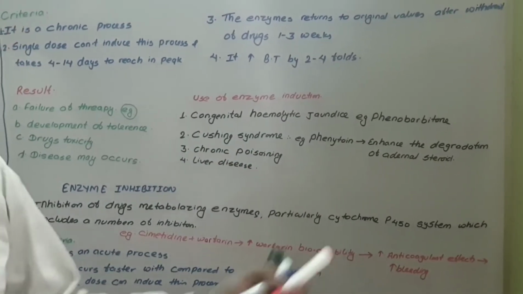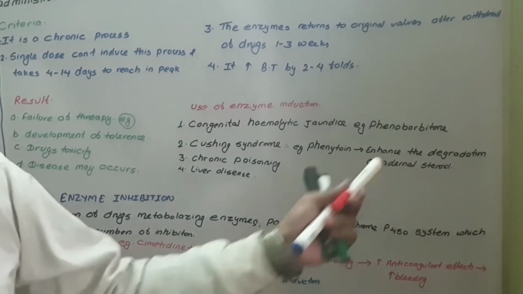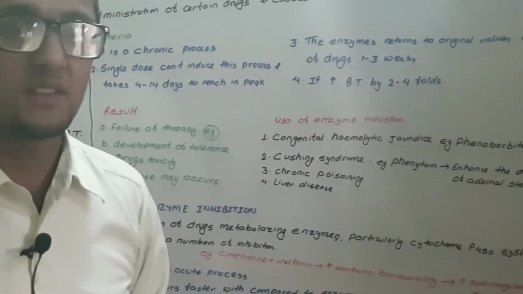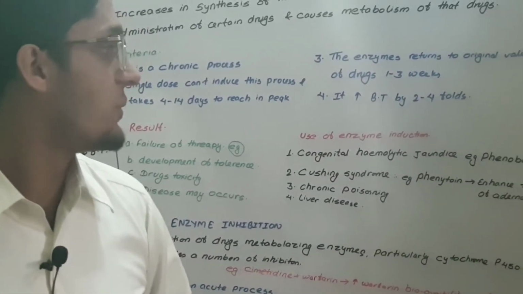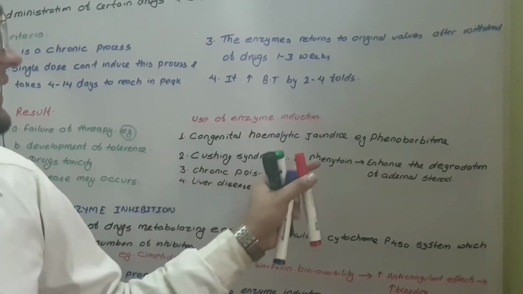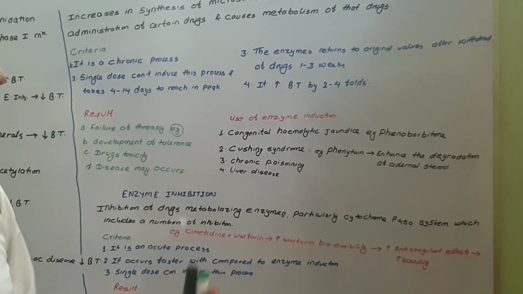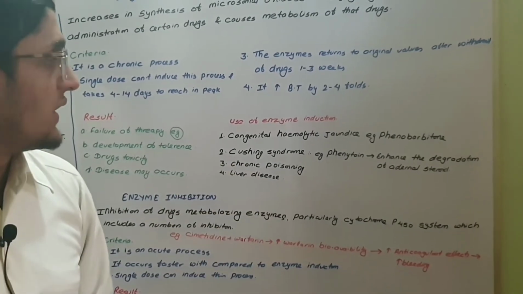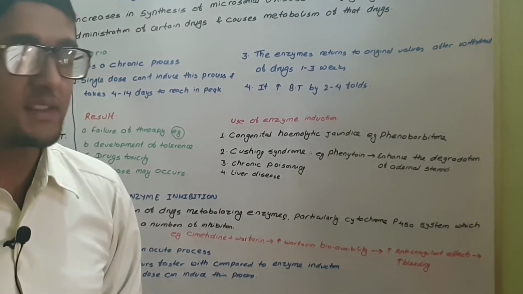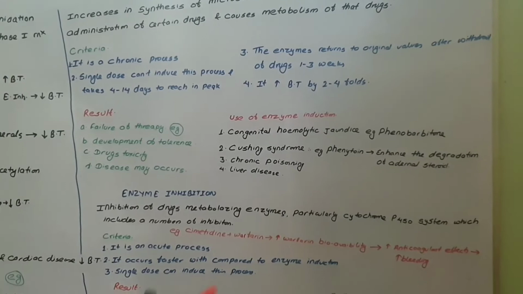And kernicterus, in a child, is a condition characterized by bilirubin crossing the blood-brain barrier. To prevent kernicterus and to treat congenital hemolytic jaundice, we use phenobarbital. In Cushing syndrome, we use phenytoin, which causes enhanced degradation of adrenal steroids.